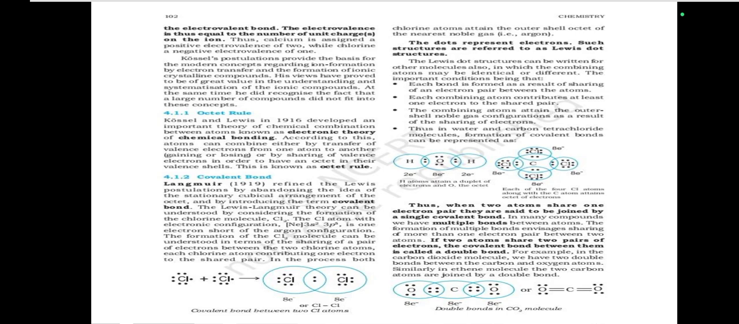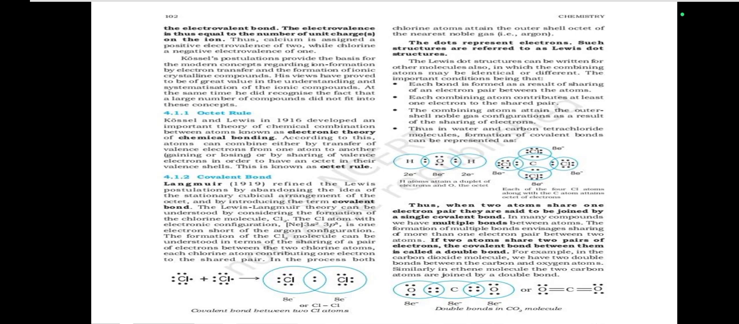Kossel's postulations provide the basis for the modern concepts regarding ion formation by electron transfer and the formation of ionic crystalline compounds. His views have proved to be of great value in the understanding and systematization of the ionic compounds. At the same time, he did recognize the fact that a large number of compounds did not fit into these concepts.